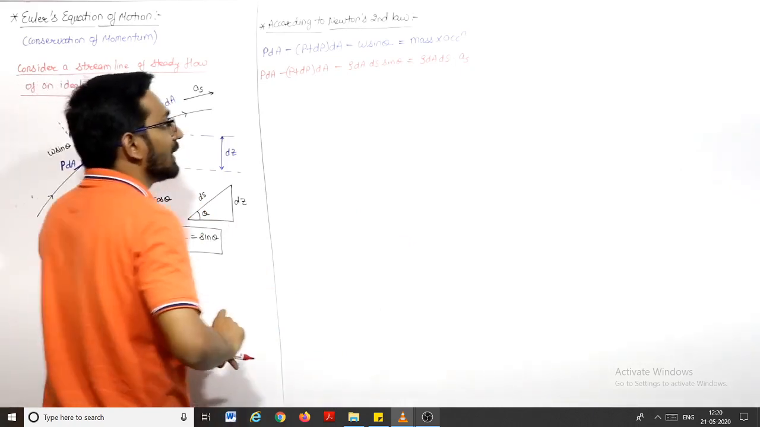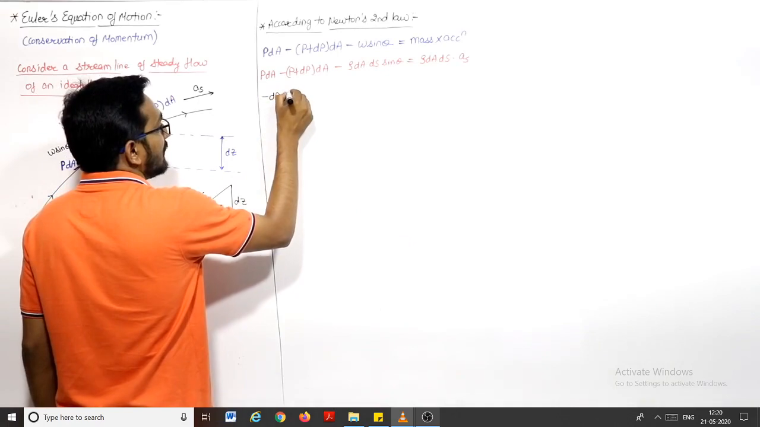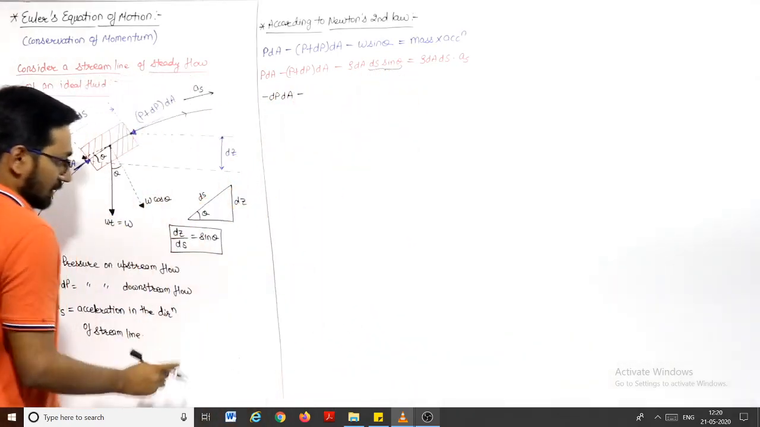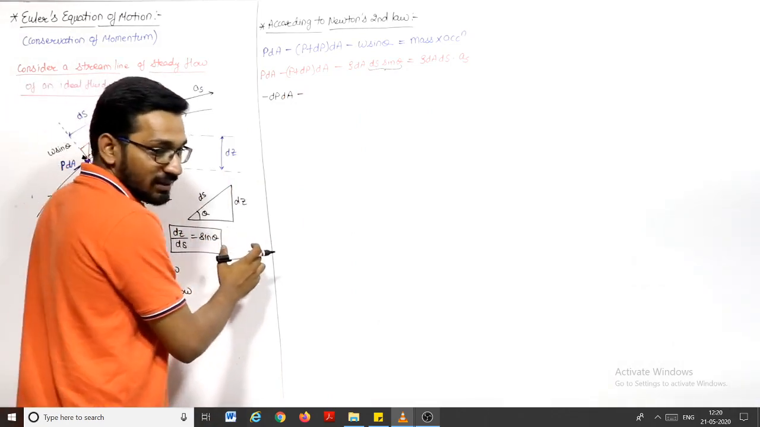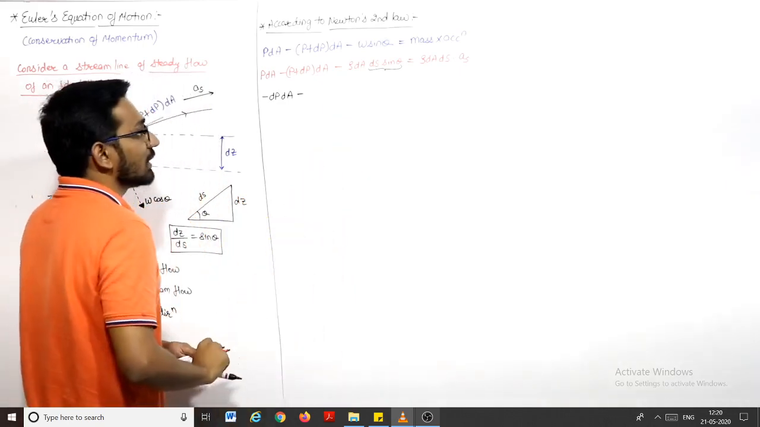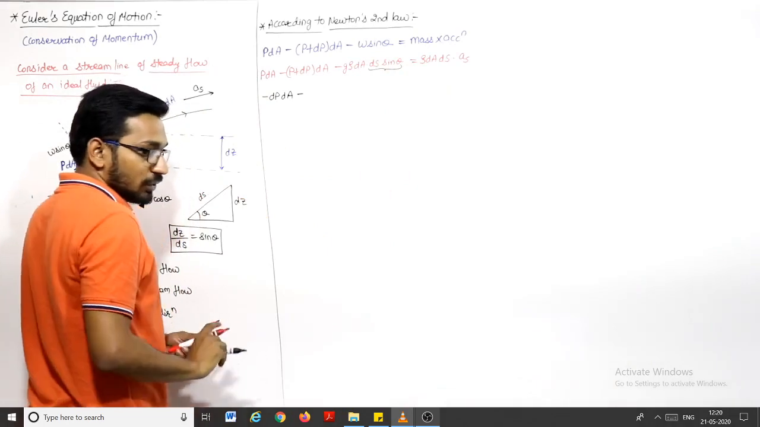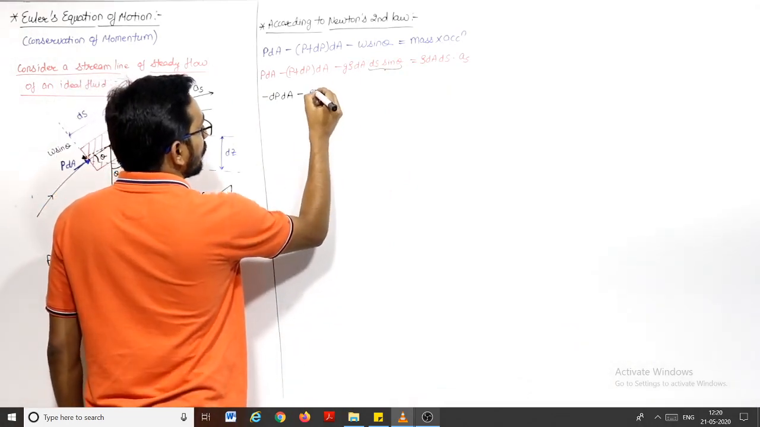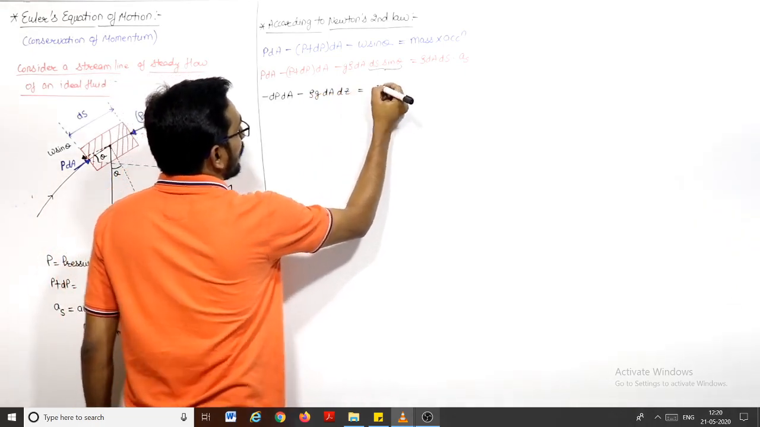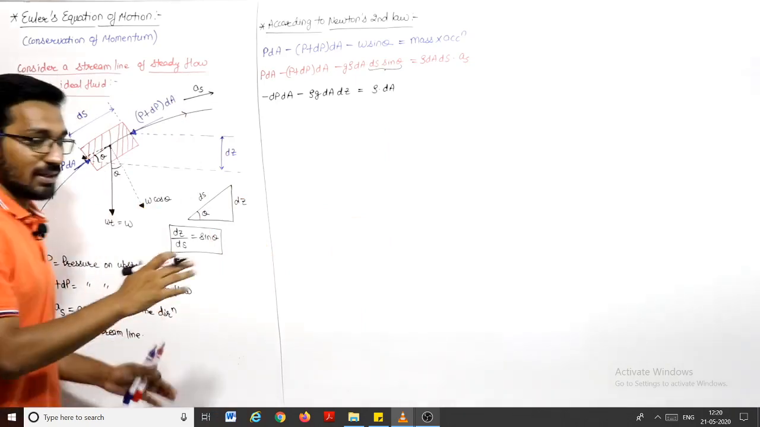So if I solve it, it will be like this. P dA minus P dA will cancel out. This will be minus dP dA minus rho g dA ds sin theta. From here, ds sin theta is dz. We missed something, g is there, right? So this will be rho g dA dz, equal to rho dA ds times the acceleration.